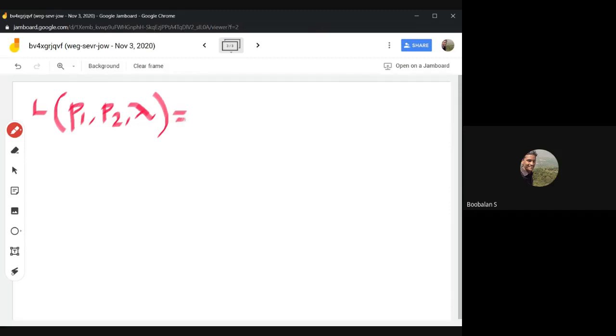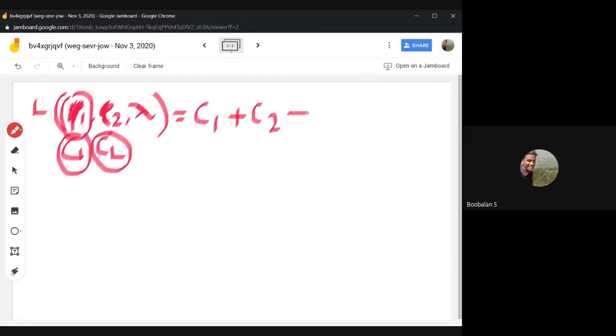So how will the function be created? P1 plus P2, right? That's why we use P1, and we have taken C1 and C2. Totally we have two cost functions, C1 and C2. Now we need to minimize these functions C1 and C2, not P1 and P2. Generally we take C1, because we are taking the cost function. That's why we use C1 and C2 here. So C1 plus C2 value, plus lambda into that constraint.